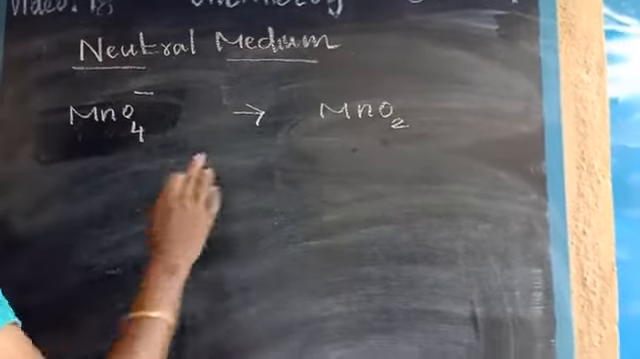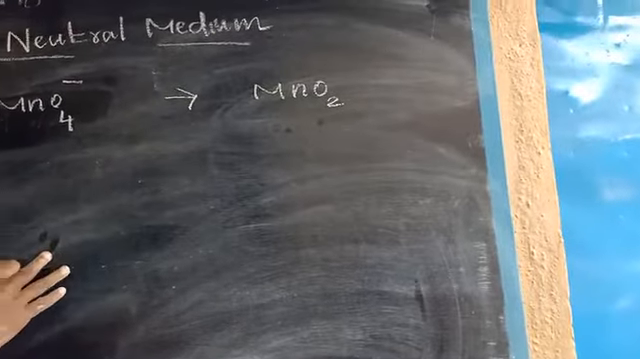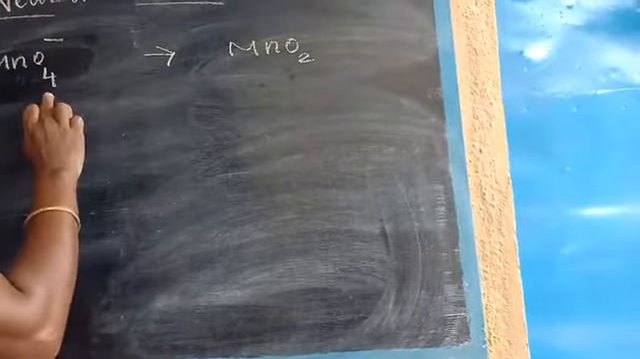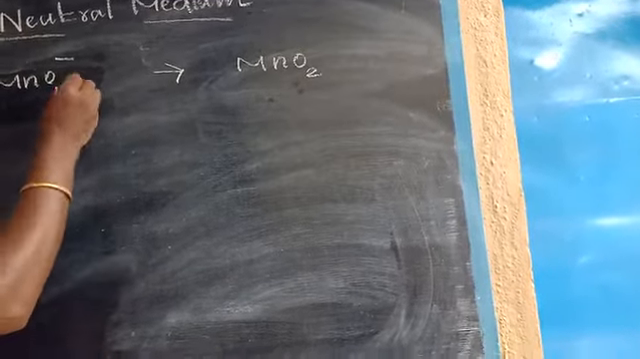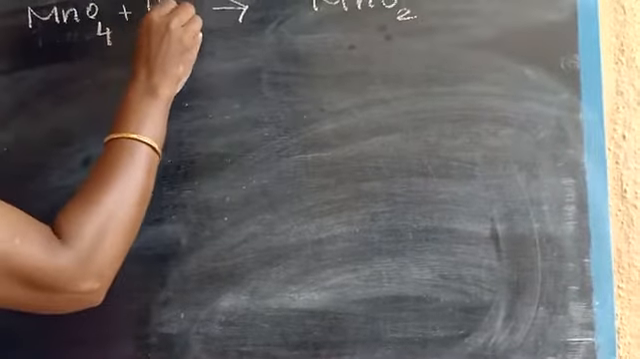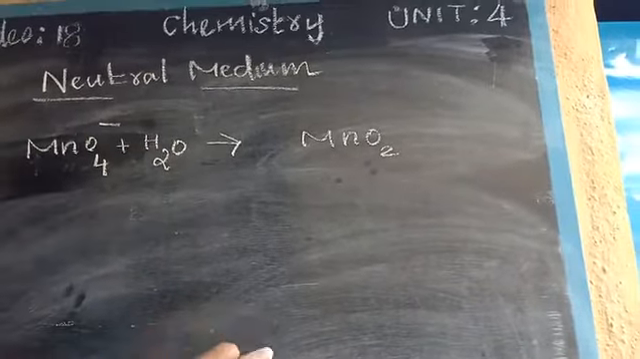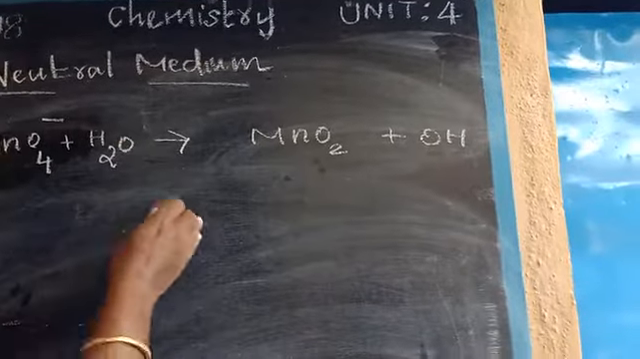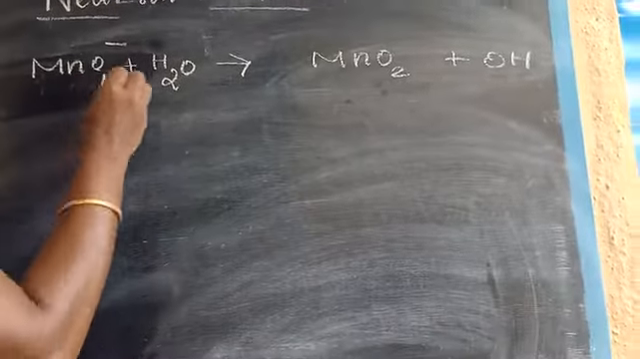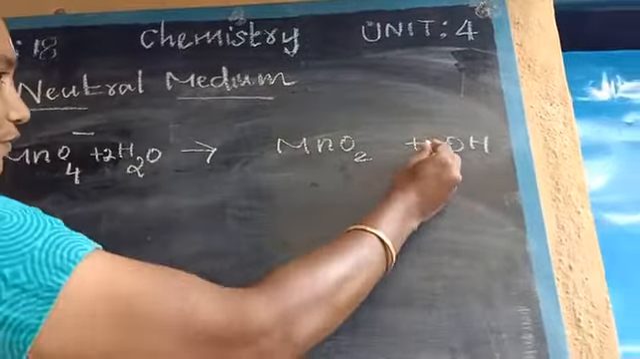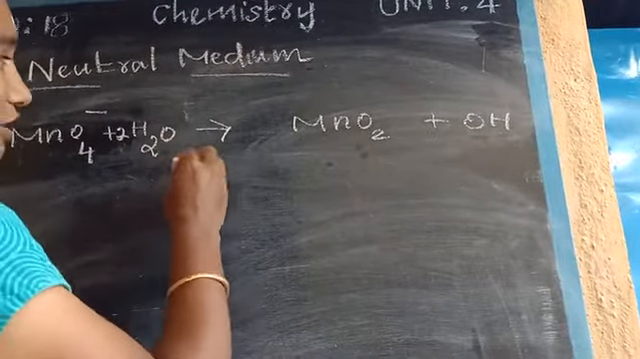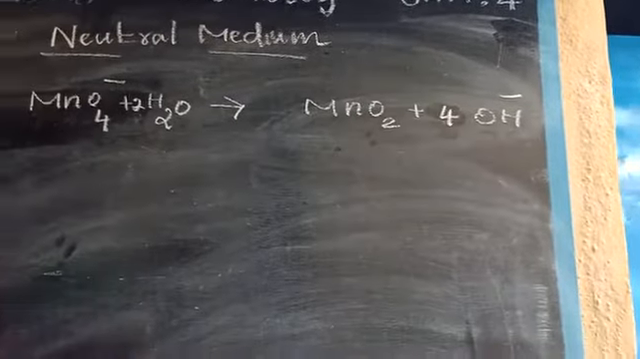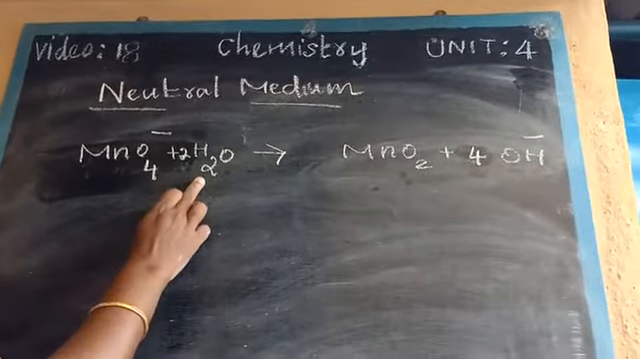Here oxygen 4, here oxygen 2. This is a general concept in neutral medium, children. Keep in your mind: the side where the number of oxygen is more, add water molecules, and at the same time on the other side add OH minus, double the number. Here 2 oxygen is required, so 2 H2O, and for double the water molecules, here we write 4 OH minus. Please keep this in your mind, children.